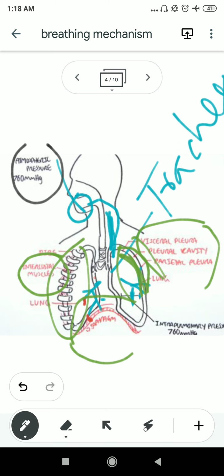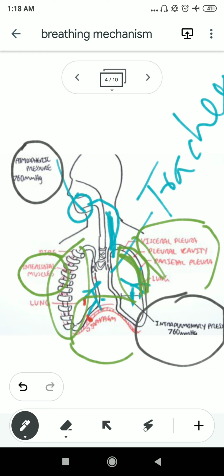Here it is the atmospheric pressure and the pressure inside our lungs, which is known as intrapulmonary pressure, which is 760 mm Hg, and the outer environment, the atmospheric pressure, is also 760 mm Hg. This is the normal condition. Both are the same. That's why we are not collapsing.